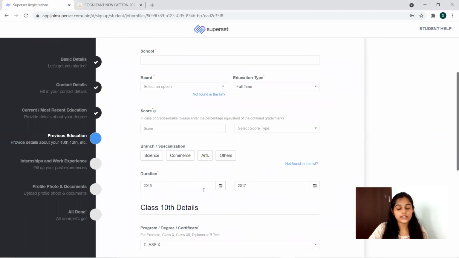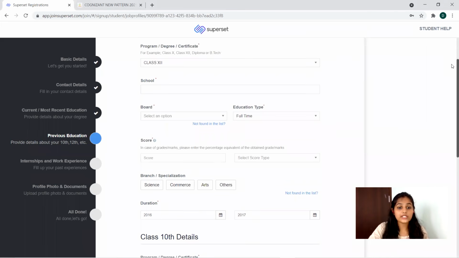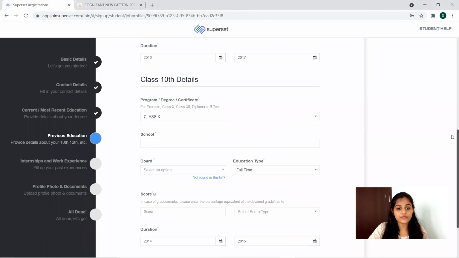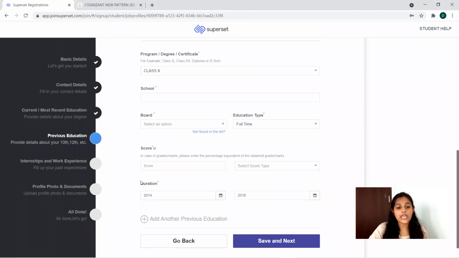Now the duration, you can select from this calendar, that is about the 12th standard. Then you have to go for the 10th standard details. The same, you have to provide everything, your board and your duration, score, everything. And then if you have any other previous education like a diploma, you can add it here and give the details. Thereafter, you can click save and next.